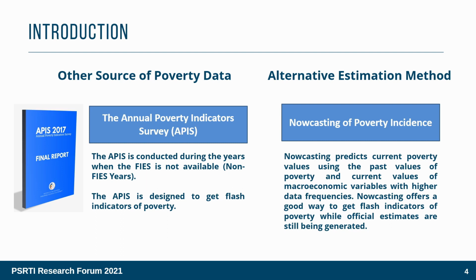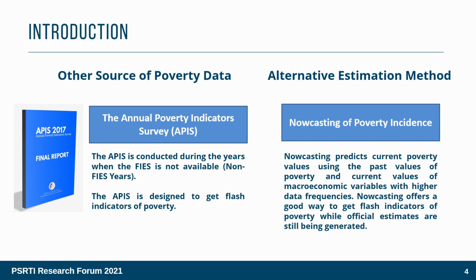The PSA also conducts the Annual Poverty Indicator Survey, or APIS, during non-FIES years. This survey has a smaller sample size than the FIES, which raises concerns about the comparability of poverty estimates between the two surveys. Although APIS gives an up-to-date snapshot of the poverty situation, conducting the APIS entails cost in terms of manpower and budget.